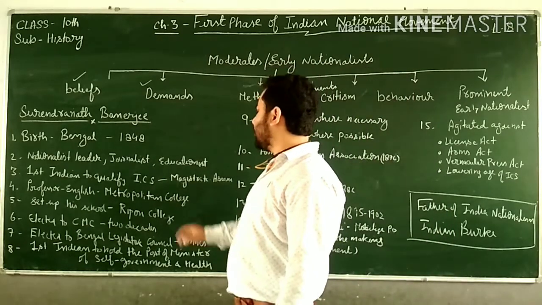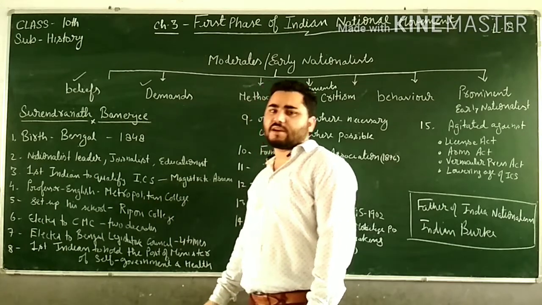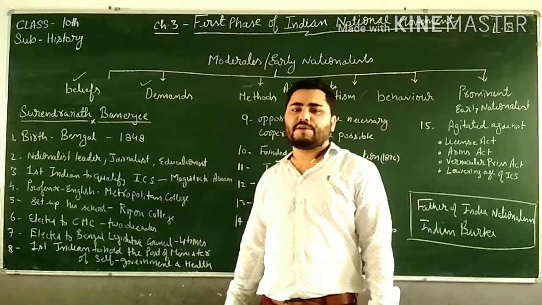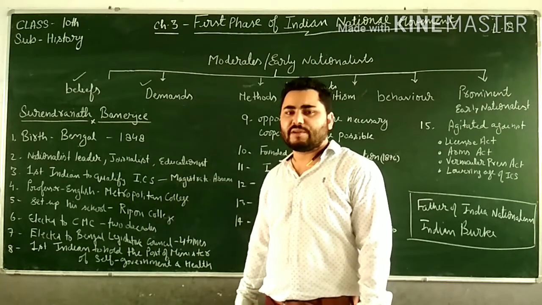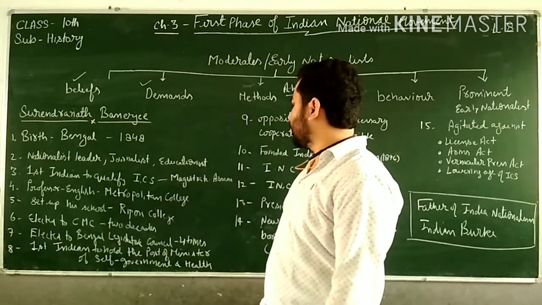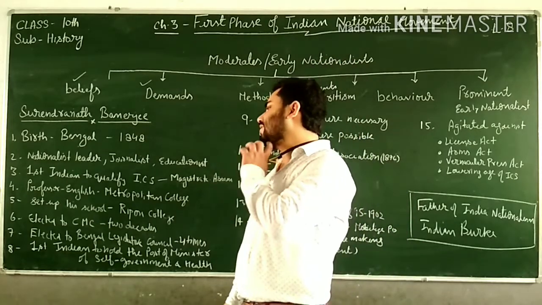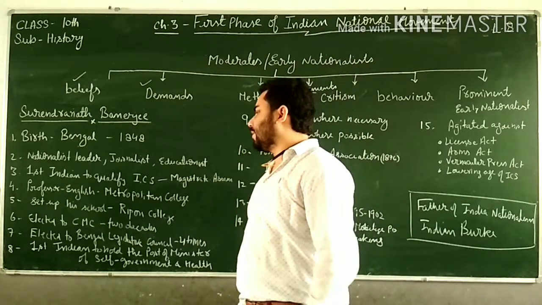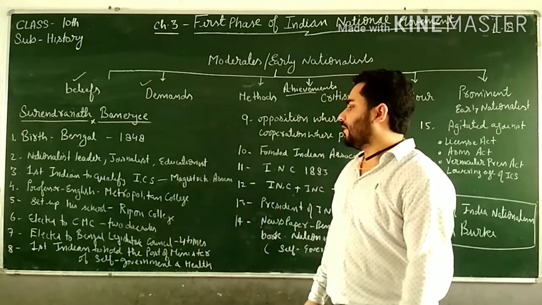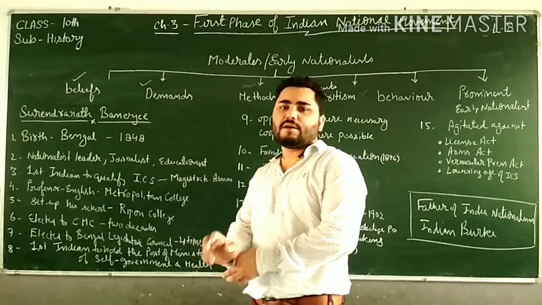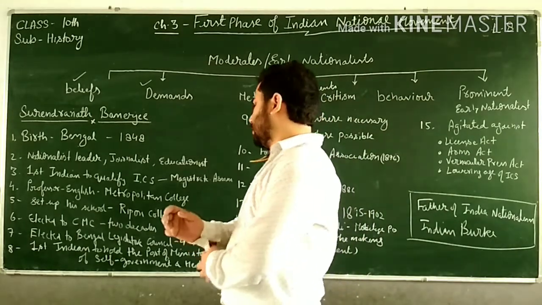After clearing this exam, he was appointed as a magistrate in Assam. He worked there, but when he opposed the British policy of racial discrimination, he was dismissed from his post. Afterwards, he started teaching at Metropolitan College. He became the professor of English there, and then he set up his own school. Later on, this school was named Ripon College, right?